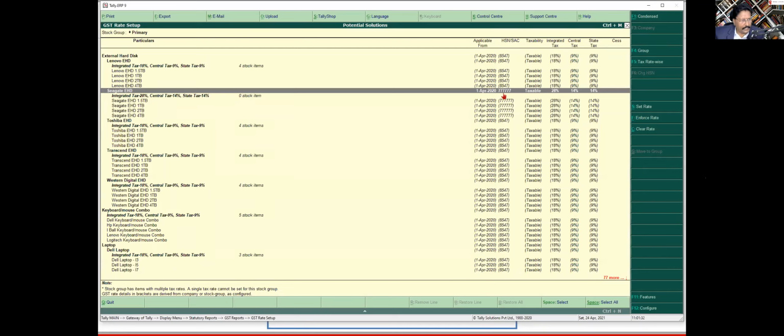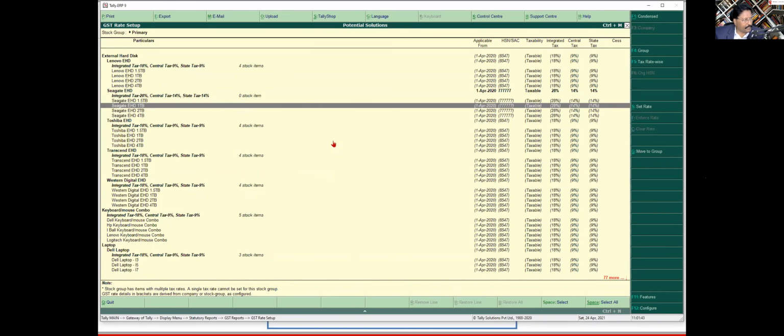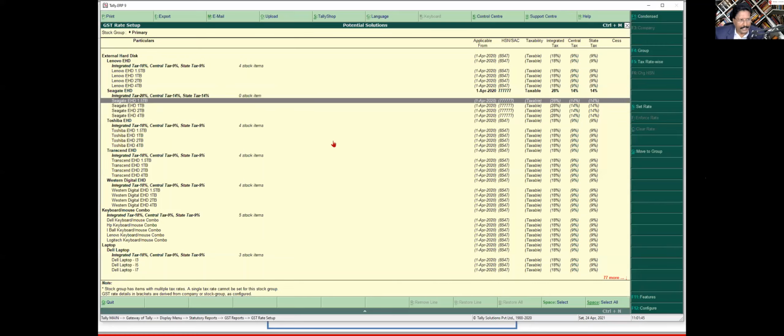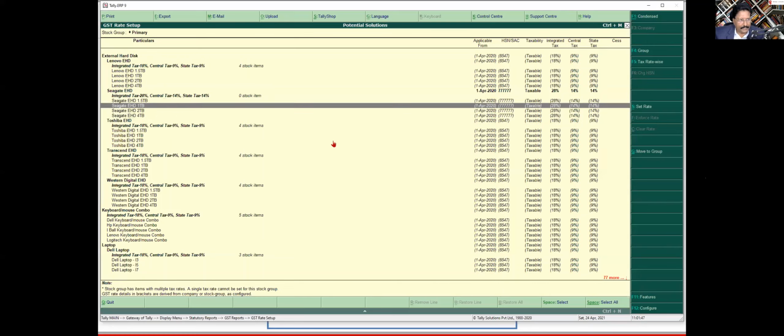It has become 1414. My HSN also is changed. And all the items under that also are automatically changed. So all these 4 items, 1, 2, 3, 4, the rate is also changed. And this thing is also changed.